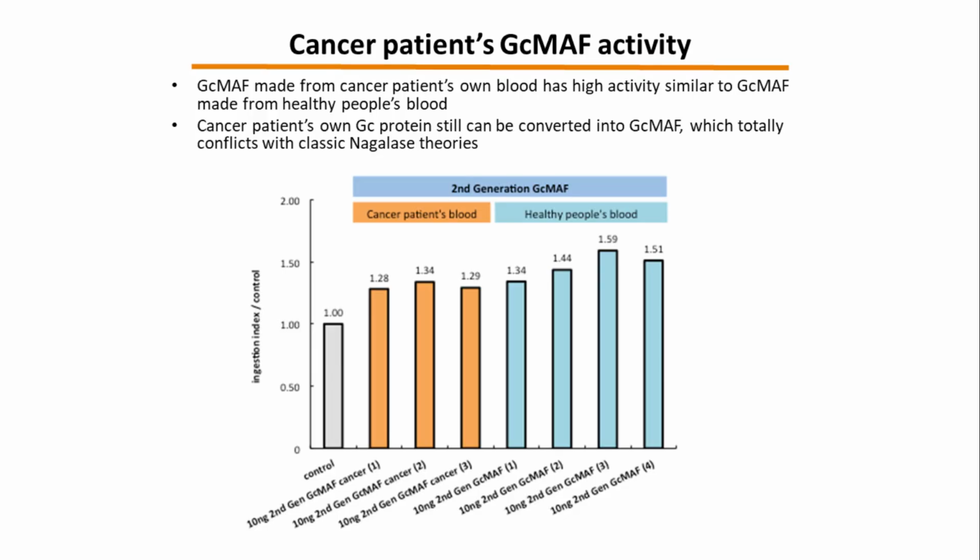This finding contradicts the classic Nagalase theory, which suggested that GC protein from cancer patients could not be turned into GcMAF. It is also worth noting that only a very small amount of GcMAF was used in this experiment, and clinical data suggest that Nagalase may act more as an inflammation marker rather than a strict blocker of GcMAF production.